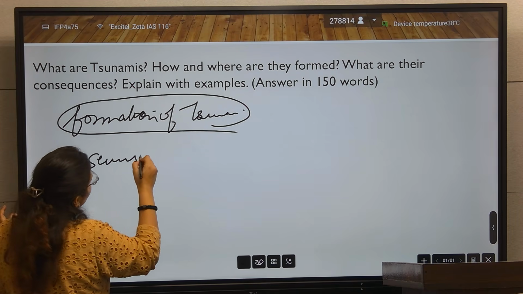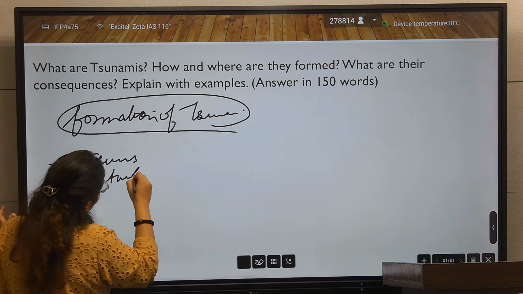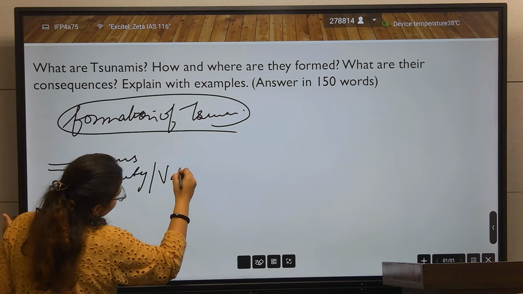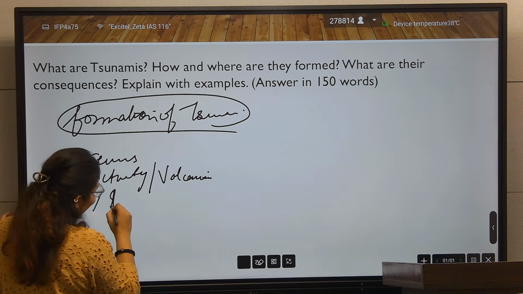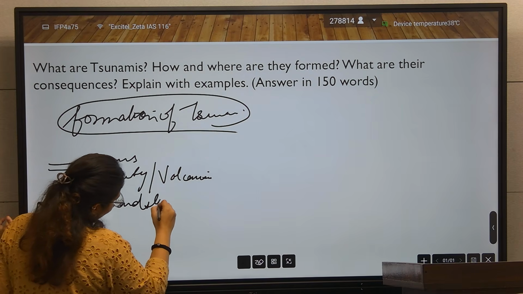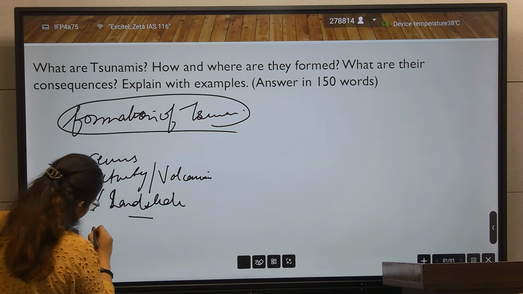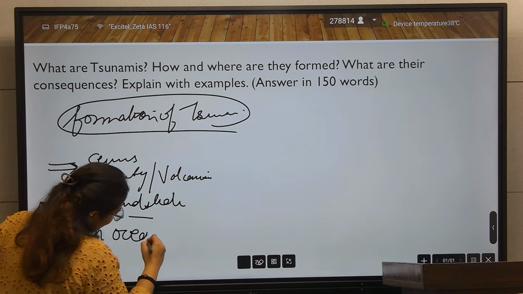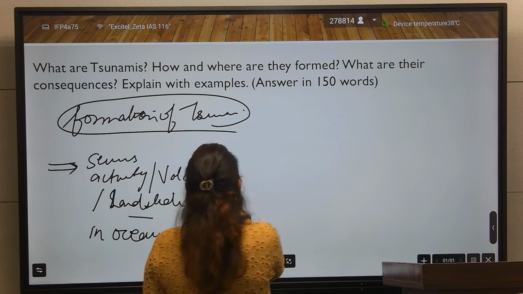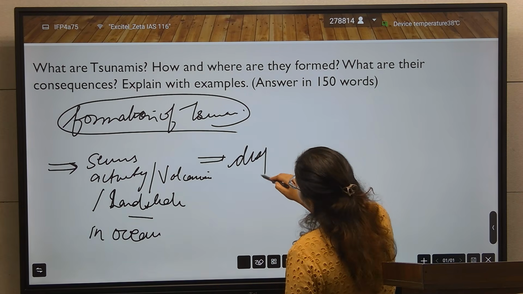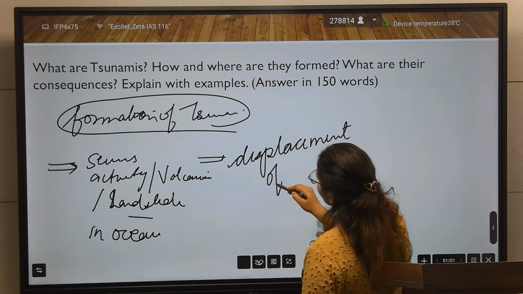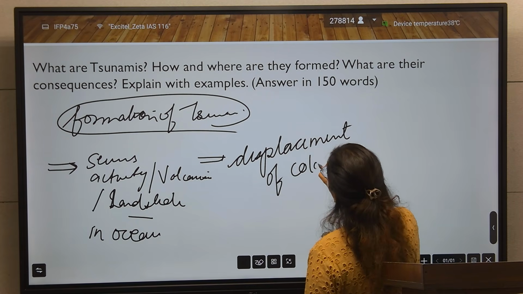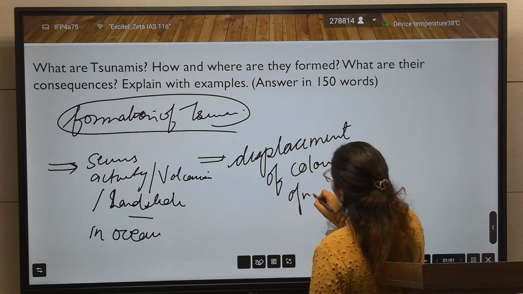Due to seismic activities or volcanism or landslide in the ocean, there is displacement of a column of water.